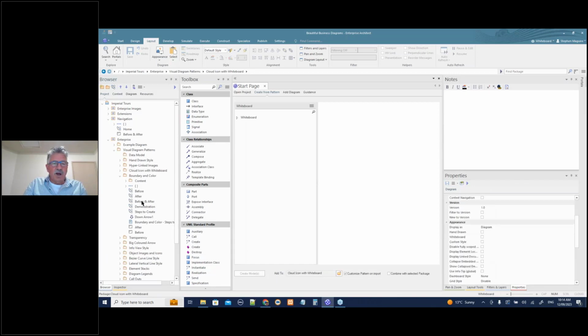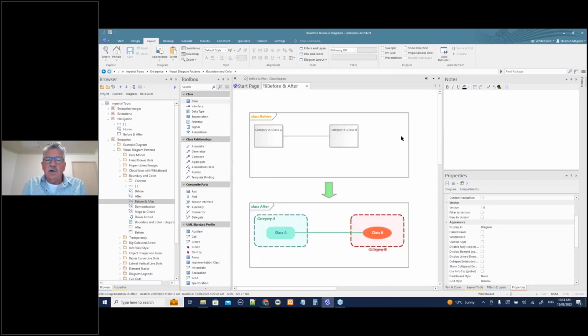So let's have a look at the before and after. Here's the before, the ye olde UML diagram. And remember, in the audience today, we've got systems engineering people who are doing complex engineering models. We've got business process analysts. We've got data modelers, people doing architecture, enterprise and solution architecture. So all of these little patterns are going to be available for each one of you, each one of those groups, regardless of the discipline, whether it's an engineering discipline or business process modeling. So here we have this diagram afterwards.